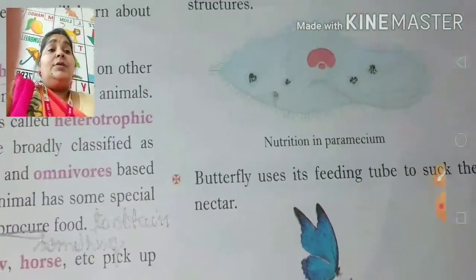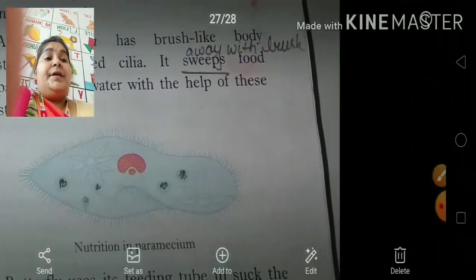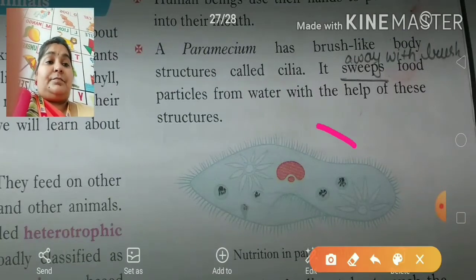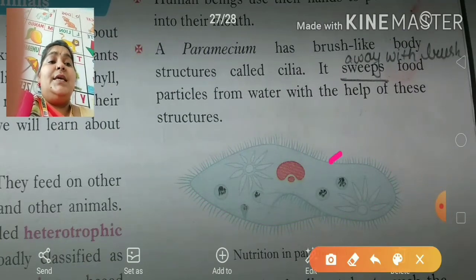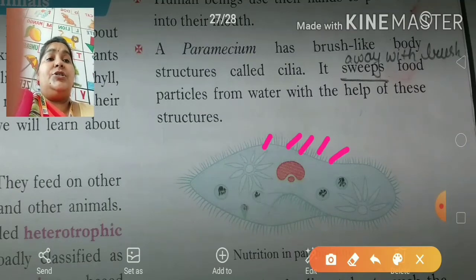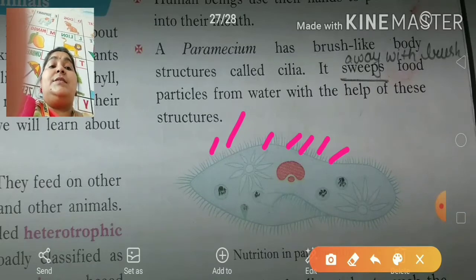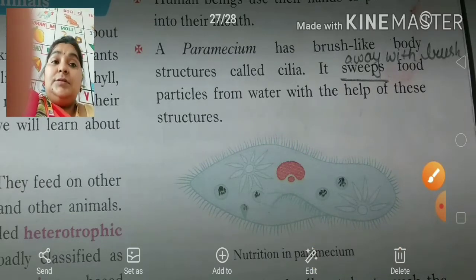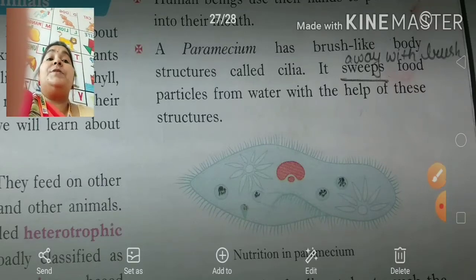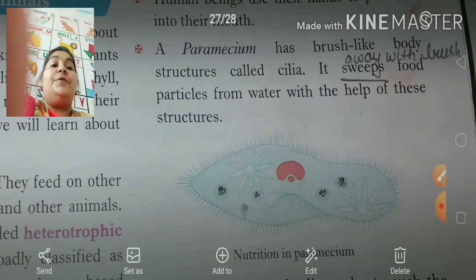Now the next is paramecium. In this you can see the outside brush-like structures. These structures are called cilia, and they help the paramecium to sweep up food particles from water.